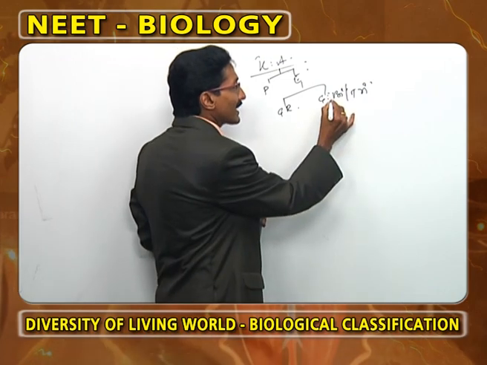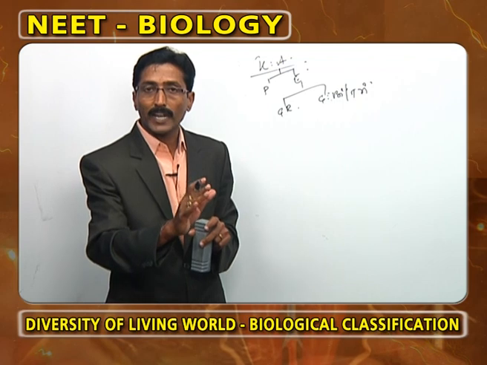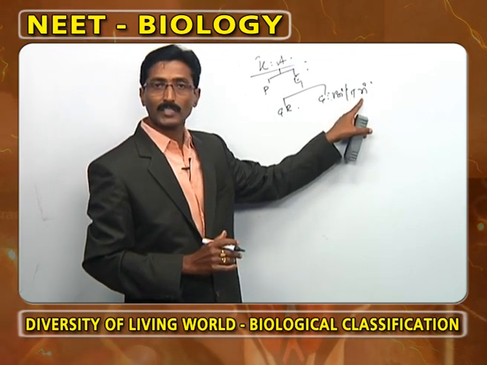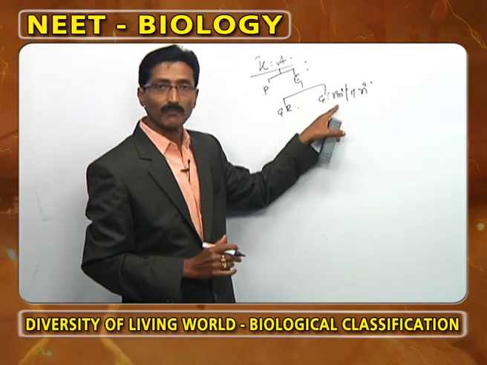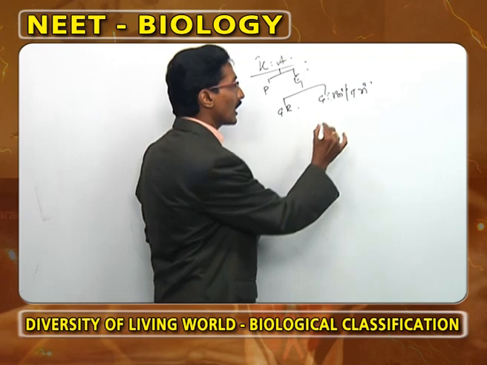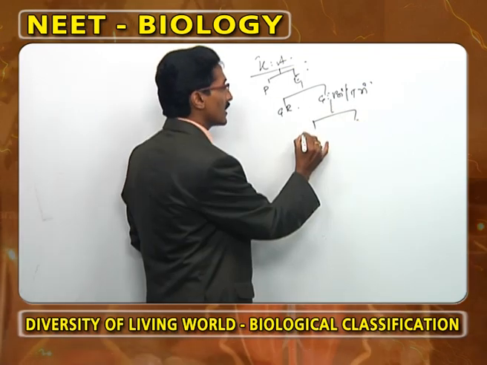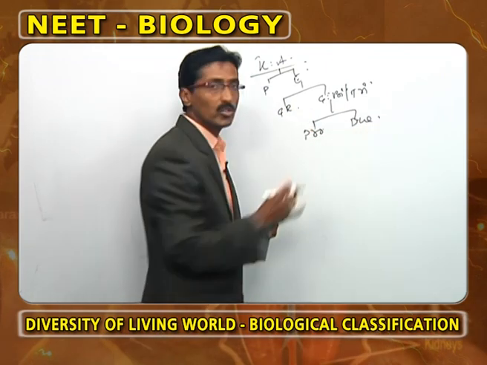Now, the grade bilateria. What are the examples for the grade bilateria? Platyhelminthes to mammals. What is the first triploblastic phylum? Platyhelminthes. What is the first bilaterally symmetrical phylum? Platyhelminthes. Mesoderm first developed in Platyhelminthes. Now, the grade bilateria is classified into two divisions. One we call protostomia and the second one we call deuterostomia.